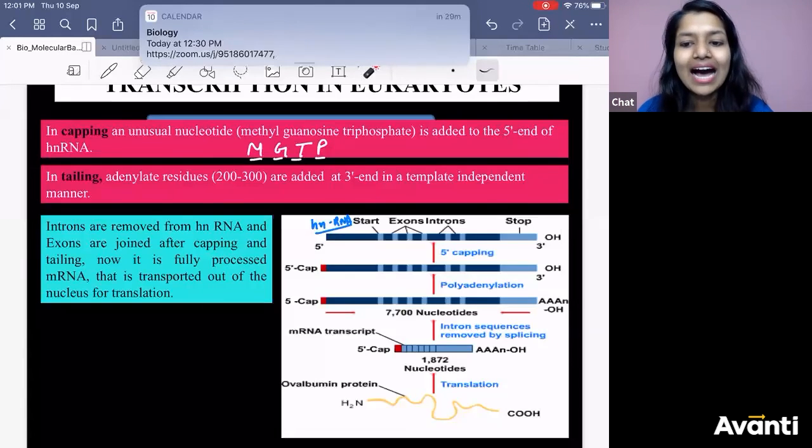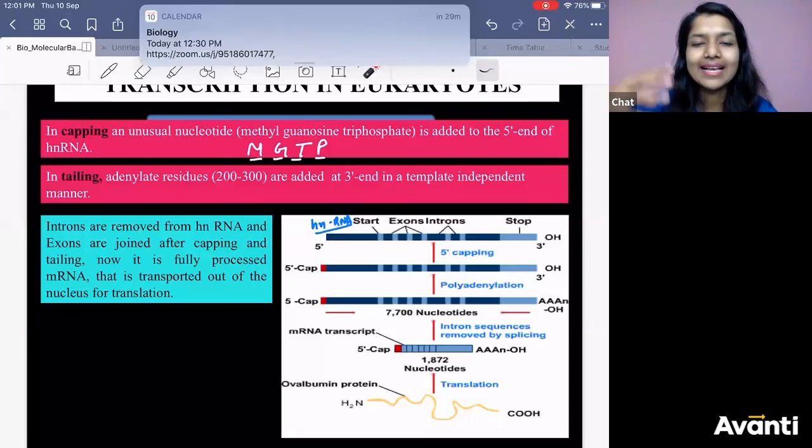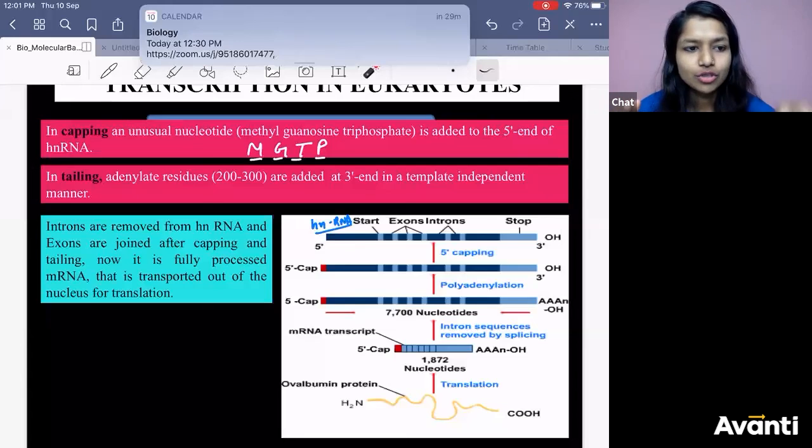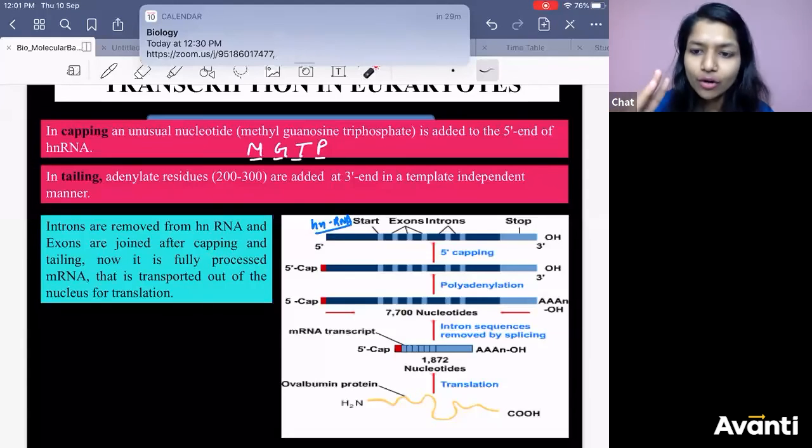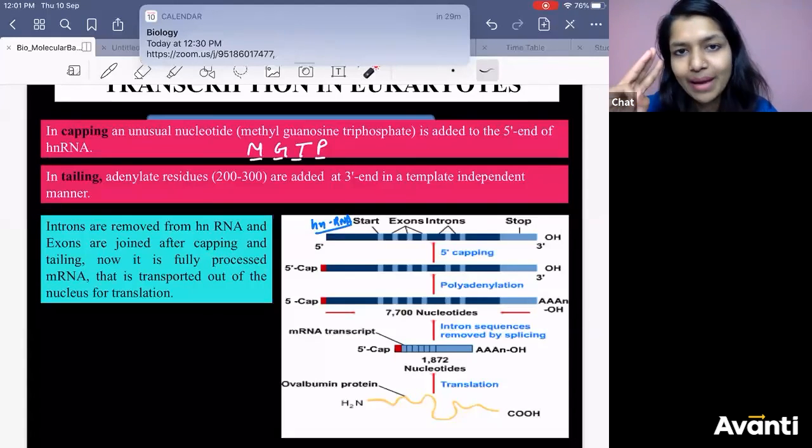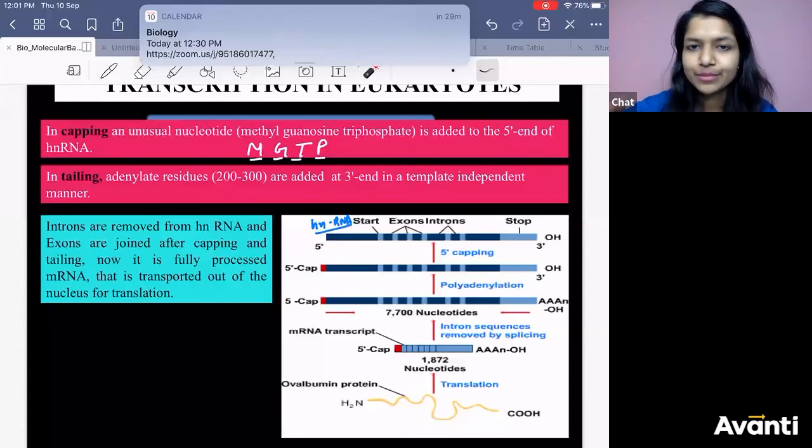Your homework is how do we do splicing? We are removing the intron, so what is used to remove the intron? That is one homework. Second homework is to jot down all the differences between prokaryote and eukaryote transcription. Third homework is to go through the NCERT transcription paragraph, whatever has been given. These are the 3 homeworks. What is used to remove the intron?